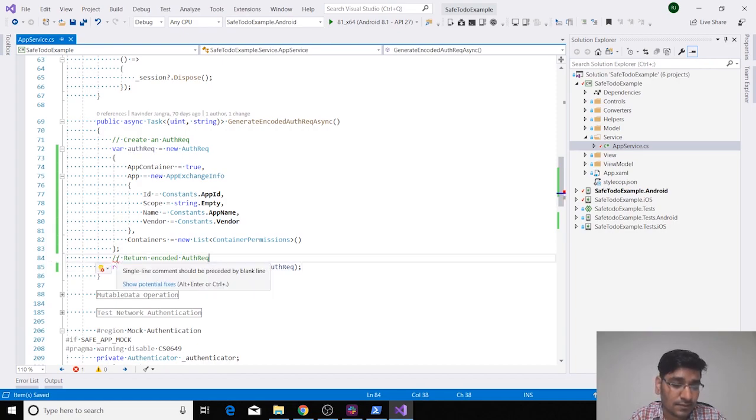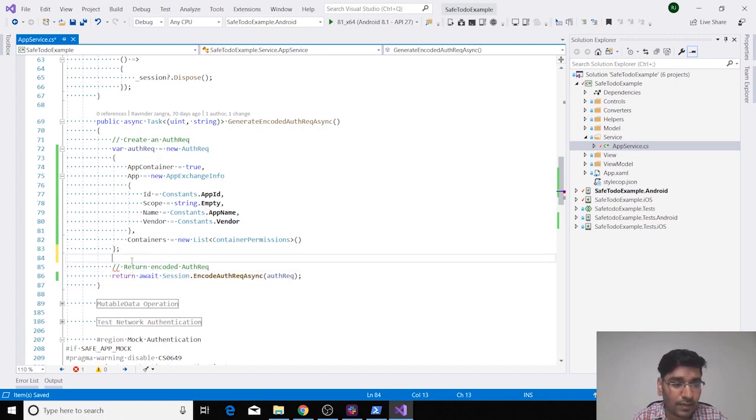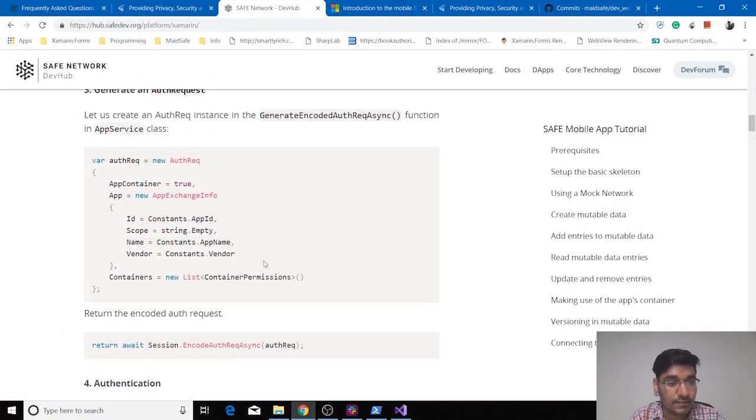Once you replace it, it should be preceded by a blank line. So you got a blank line, and it is returning a tuple, and the tuple has one int and one string. The int is your auth request ID, and the string is your encoded request. So once you get your auth request, the next part will be getting it authenticated from your account. So let's see what is the next step.